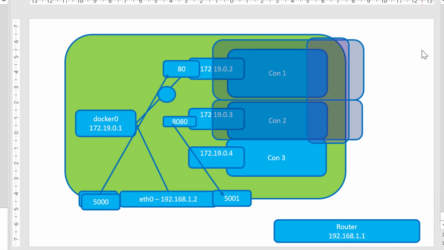This is where the creation of a custom bridge network comes into the picture. This is what we are going to see through a demo: how to establish the communication between containers within a single host, and how data communication happens from the container to the outside world and from the outside world to the container. In a quick summary, we have seen the networking namespace, the default bridge that gets created, and how port mappings work within networking in a single host environment.